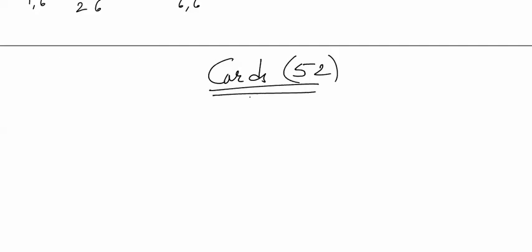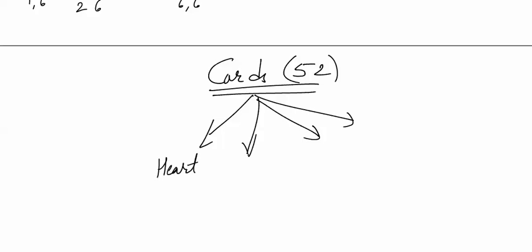Let's move to card questions. All of us in our childhood would have played with cards. Basically, a pack contains 52 different cards. These 52 different cards are divided into 4 categories. They are called heart, club, spade and diamond. Each of these types has 13 cards.